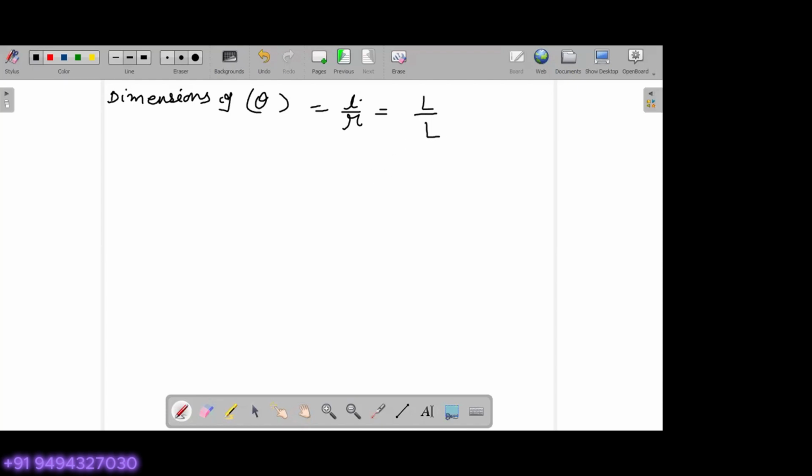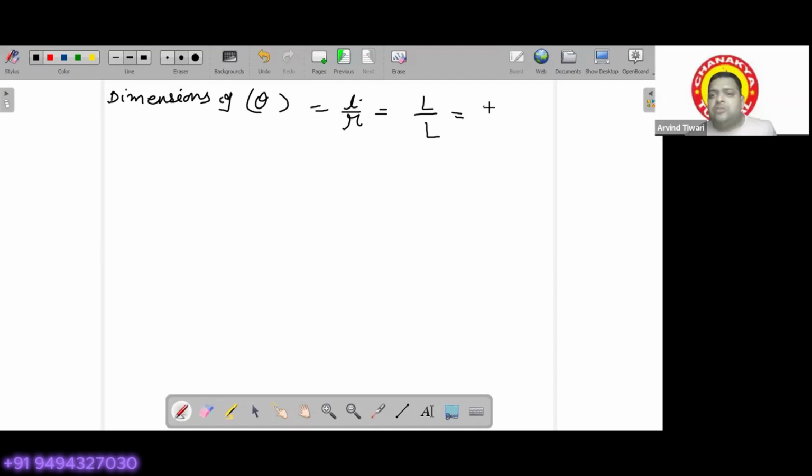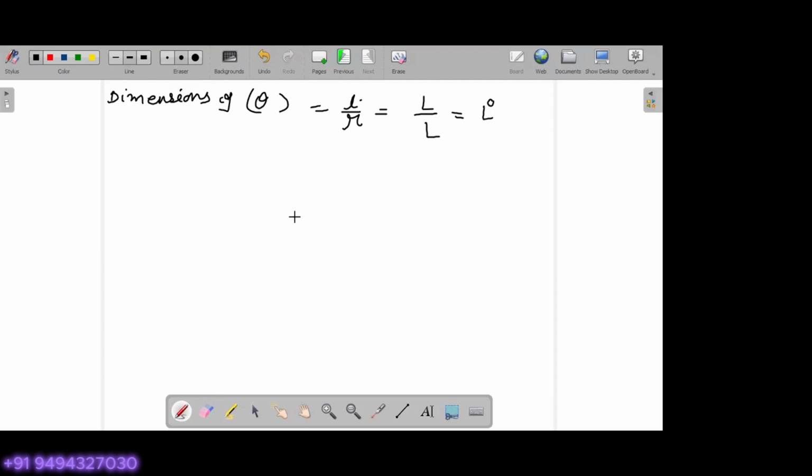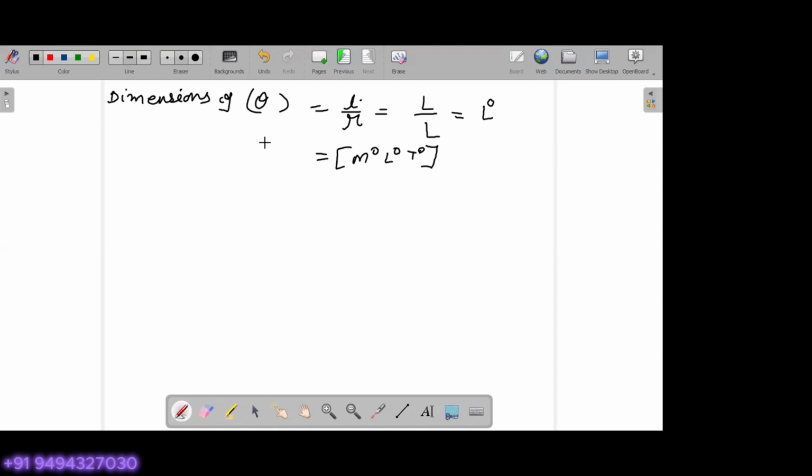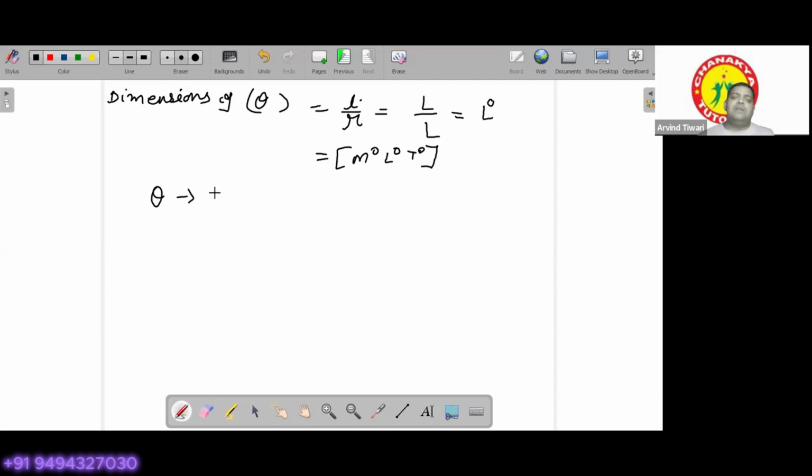Length divided by length, so it should have the dimensions M0 L0 T0. So it does not have any dimensions. Theta is a dimensionless quantity. You should keep in mind that theta is dimensionless.